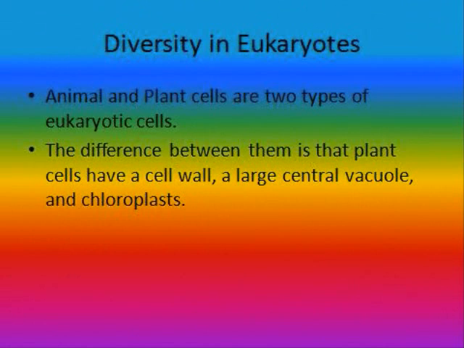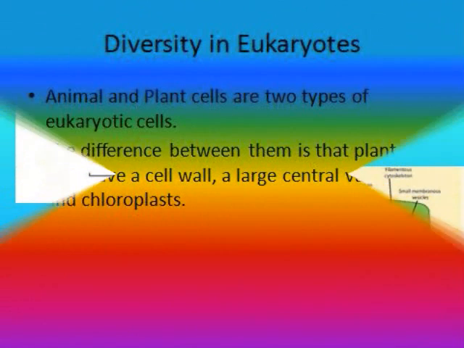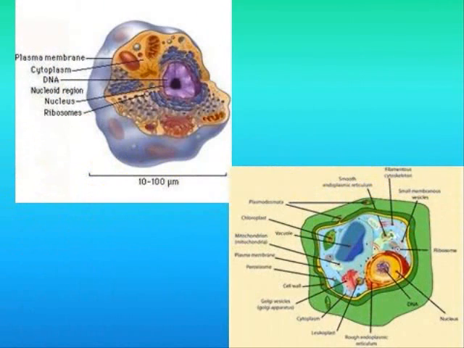Animal and plant cells are two types of eukaryotic cells. Plant cells have a cell wall and a vacuole.